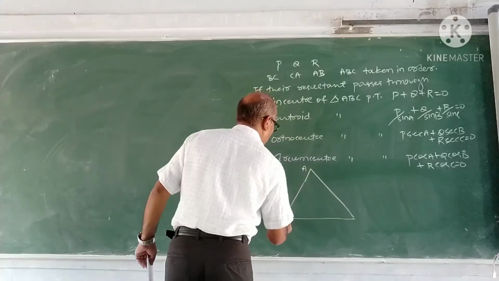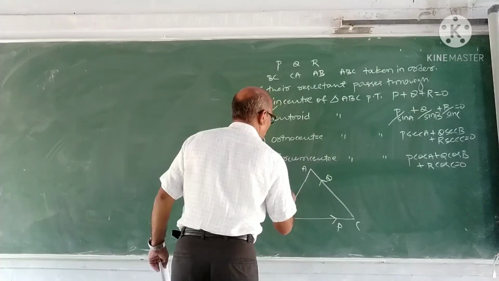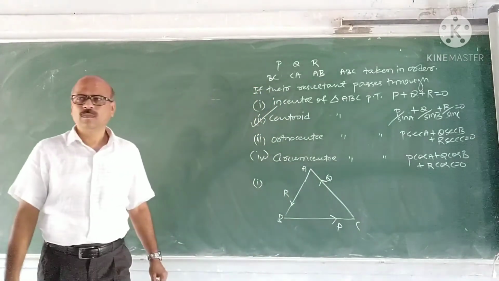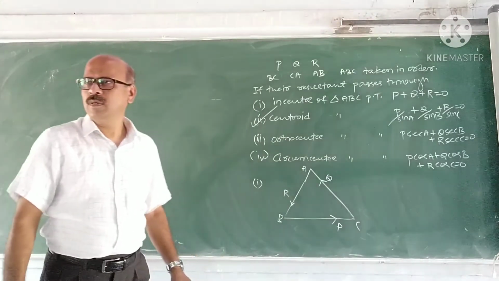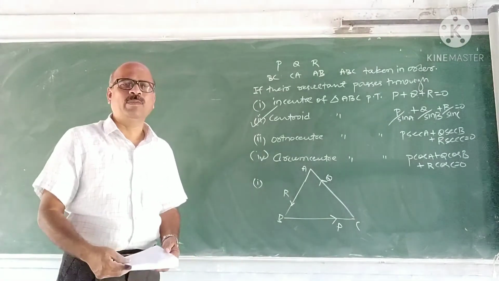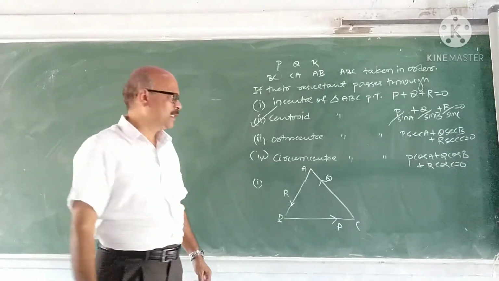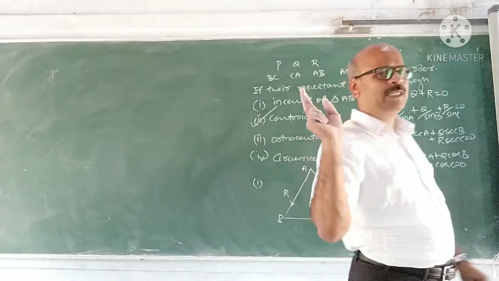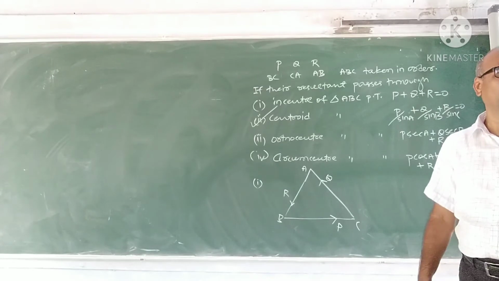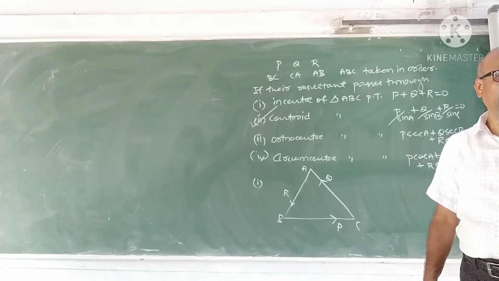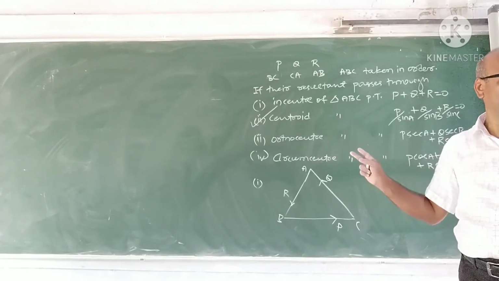Take the triangle ABC. Forces are acting in the order PQR. Taken in order PQR. What do you mean by incenter? I think you forgot that elementary geometry. Incenter, orthocenter, circumcenter. Anybody remember what is incenter? Centroid I explained. What is the centroid? Point of concurrence of medians. And the property: it divides the median in the ratio 2:1.